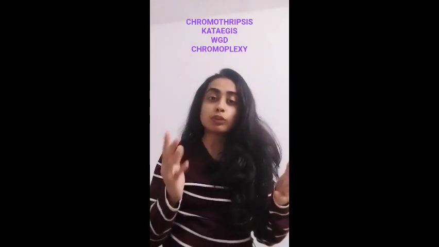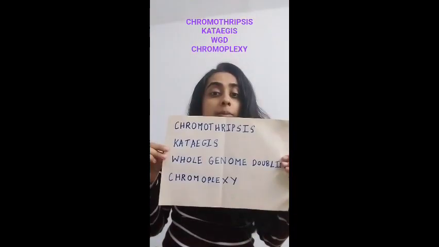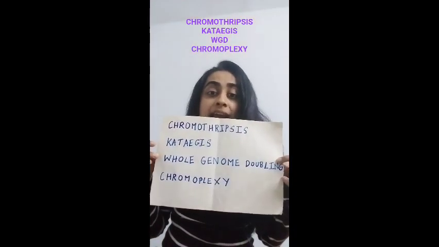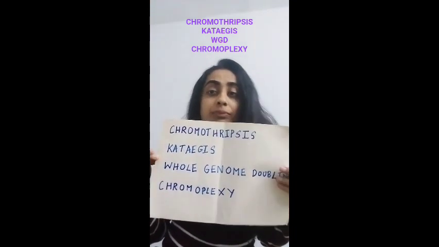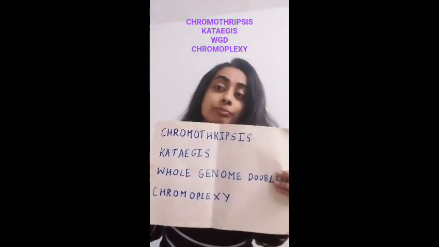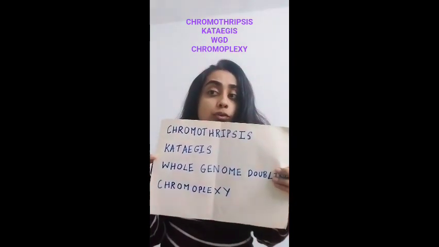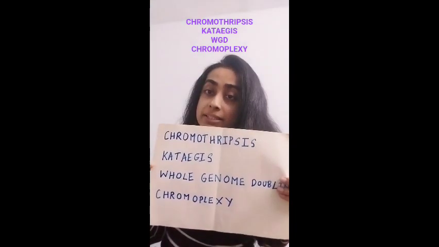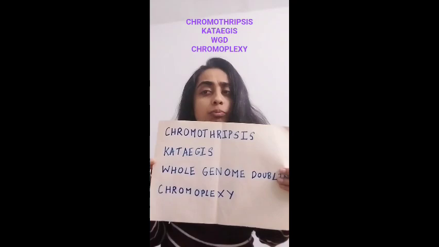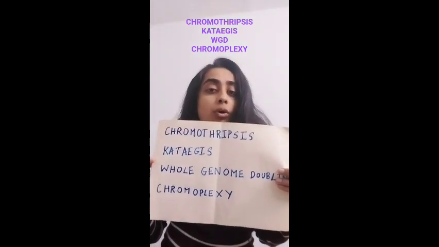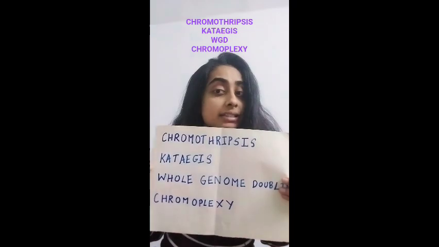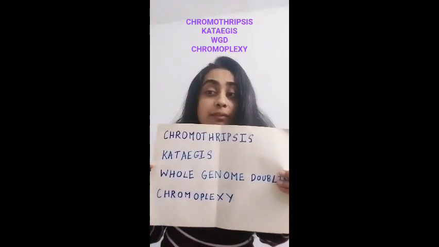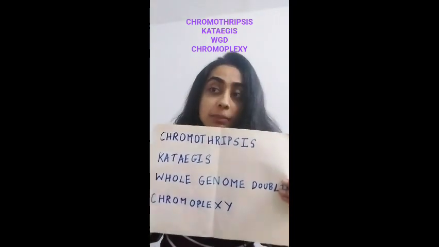I spoke about 4 phenomena recently, which are chromothripsis, kataegis, whole genome doubling, and chromoplexy. Today I'll explain them simply and compare them. So what happens in each of these? In chromothripsis, one or few chromosomes shatter into many pieces. In kataegis, hundreds of mutations happen in one small DNA region. In whole genome doubling, the entire genome duplicates. And in chromoplexy, several chromosomes break and exchange pieces.